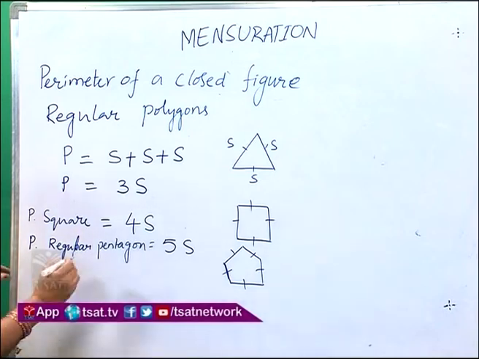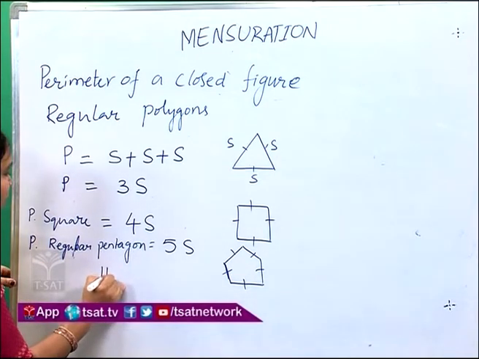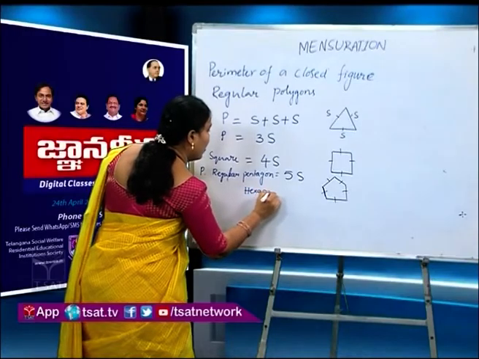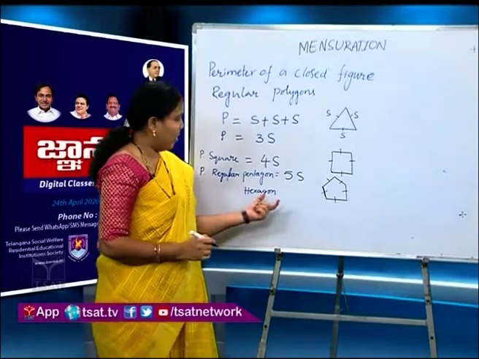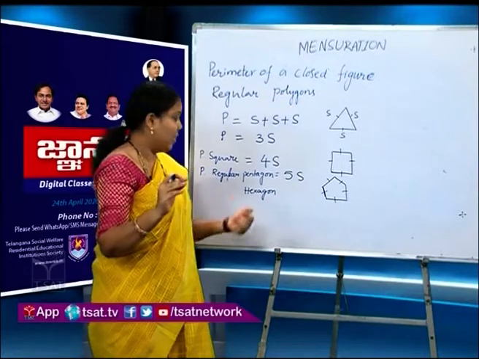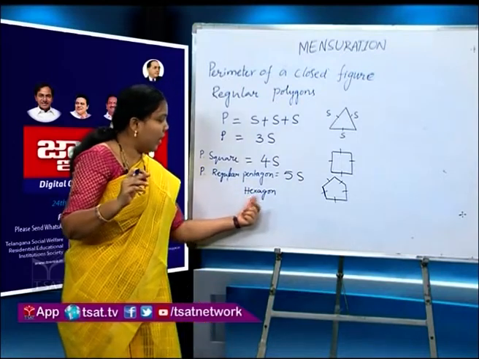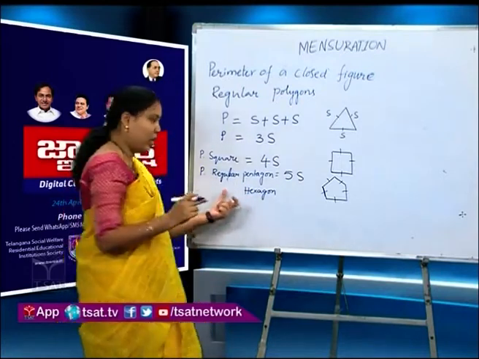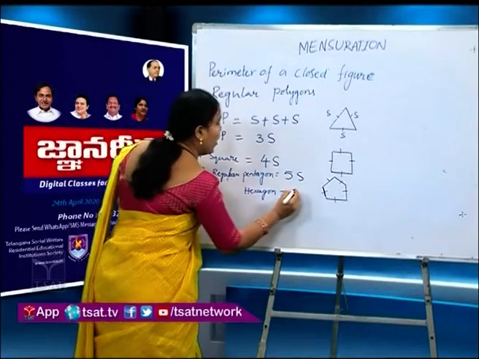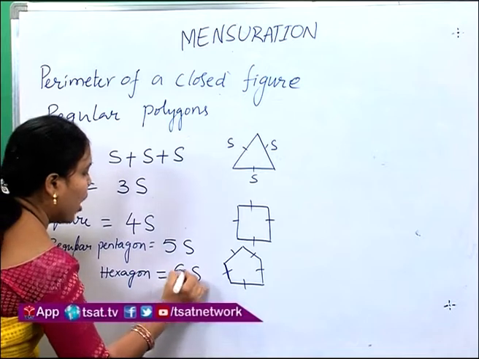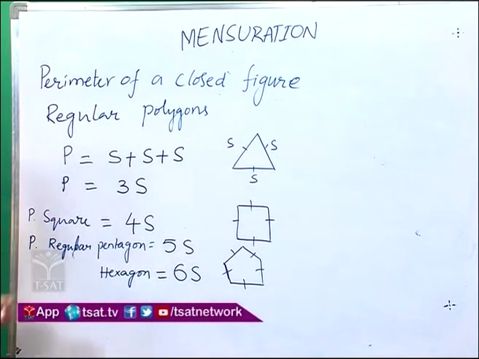Similarly, we can write the perimeter of a regular hexagon. In a hexagon, how many sides are there? Yes, it has 6 sides. If this hexagon is a regular hexagon, then all sides are equal measure. Then the perimeter of a regular hexagon is equal to 6 times the side. These are the perimeters of closed figures.